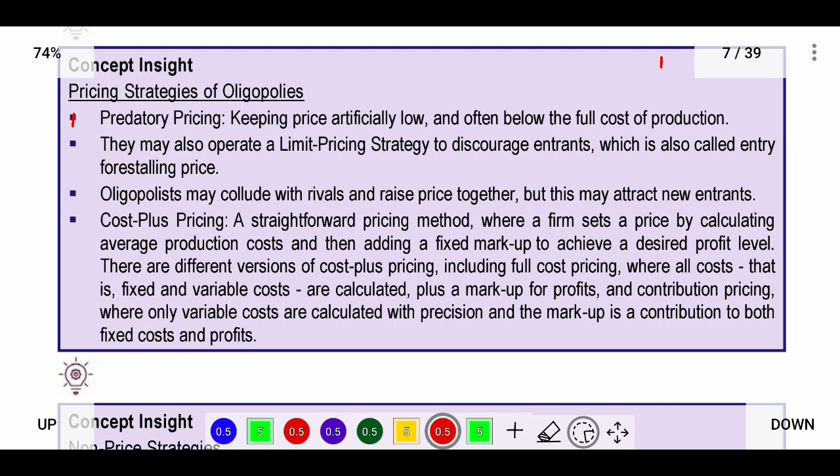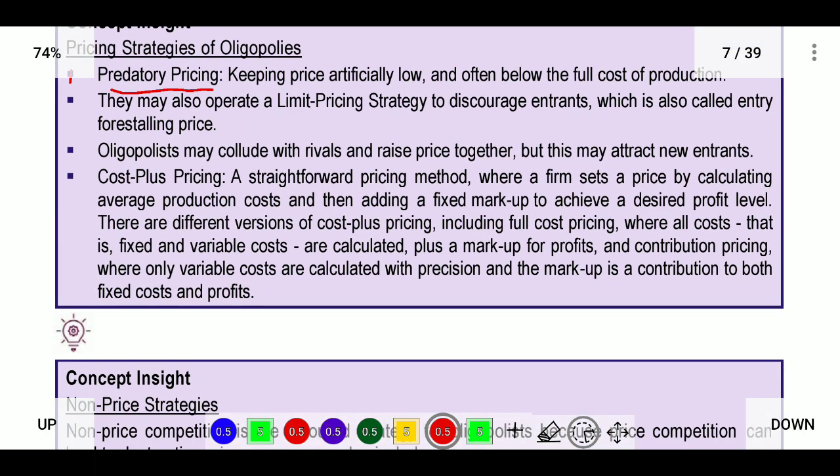Here, pricing strategies for oligopolism. What is the pricing strategy for oligopolism? Here pricing will be predetermined pricing, keeping price artificially low and often below the full cost of production. They may also operate a limit price strategy to discourage entrance, which is also called entry deterrence. Even though their cost is 10 rupees, they will keep it at 8 rupees only for the sale.